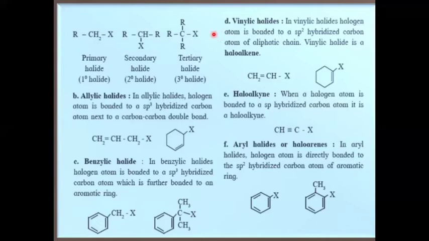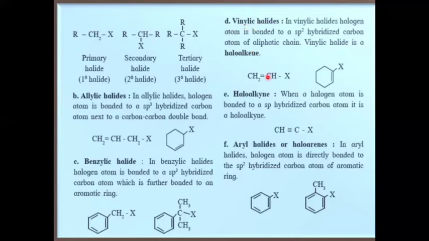D, vinylic halides. In vinylic halides, the halogen atom is bonded to an sp2 hybridized carbon of an aliphatic chain. A vinylic halide is a haloalkene. That is, halogen is bonded to a carbon-carbon double bond. To the double bonded carbon, the halogen is attached, and such halides are called vinylic halides.